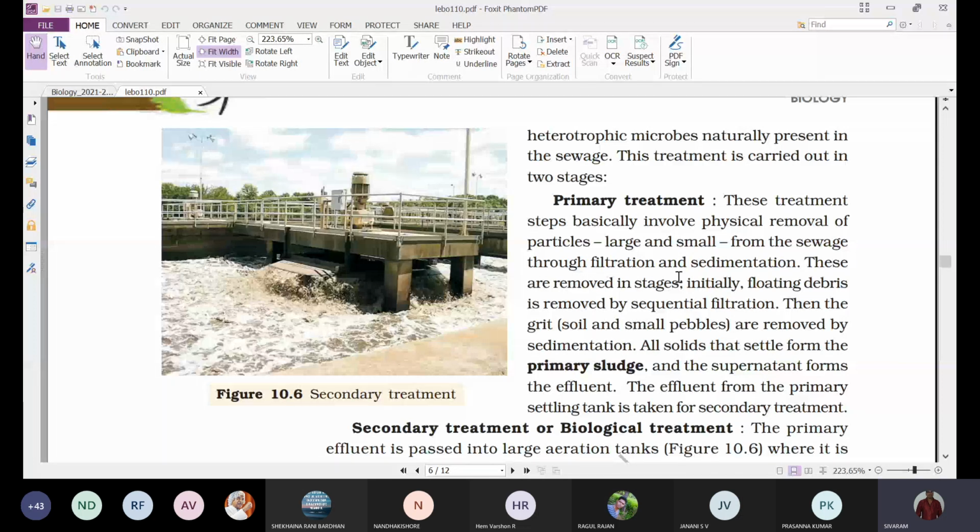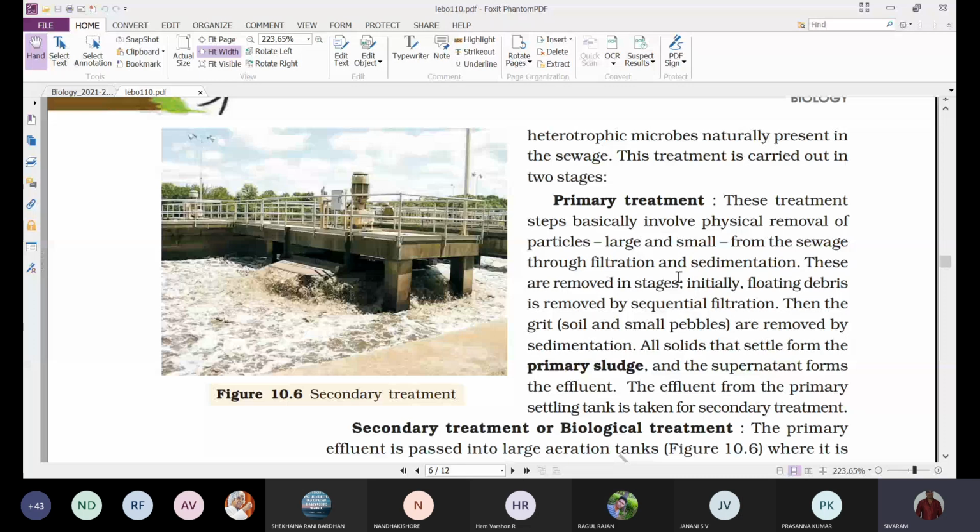The first stage we call a primary treatment, and the second stage we call a secondary treatment. The primary treatment is also called a physical treatment, whereas the secondary treatment is called a biological treatment.